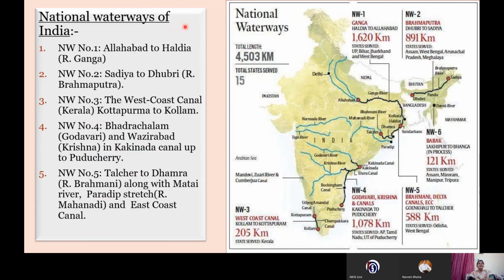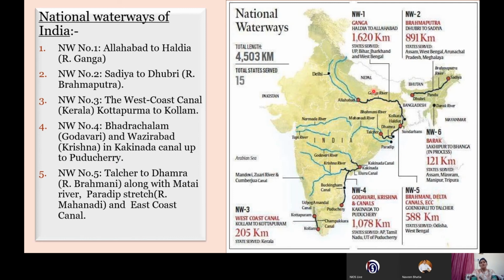The way we have the national highways, in the same way our government has also named these water routes as the national waterways. So let's discuss the 5 routes mentioned in your book. Please look at the map. The national waterway number 1 is on the Ganga river, from Allahabad to Haldia. It connects the UP region, Bihar region, and enters the West Bengal region, and economically it is very beneficial.